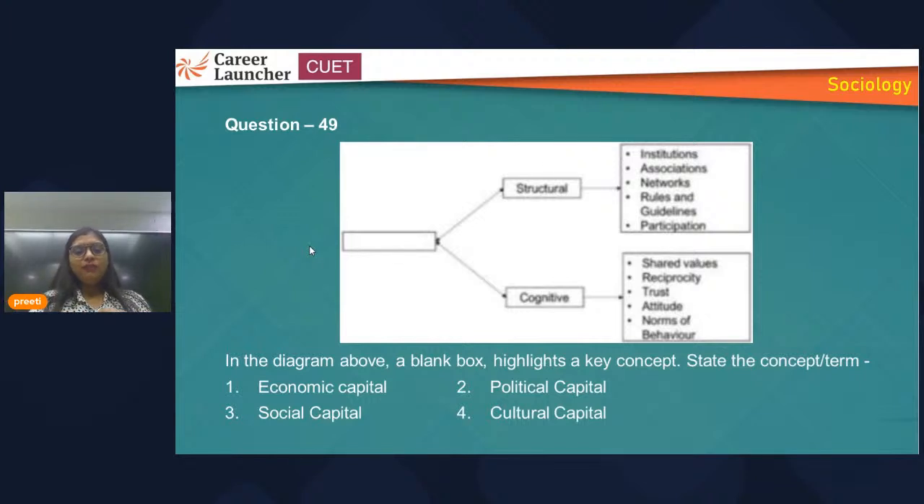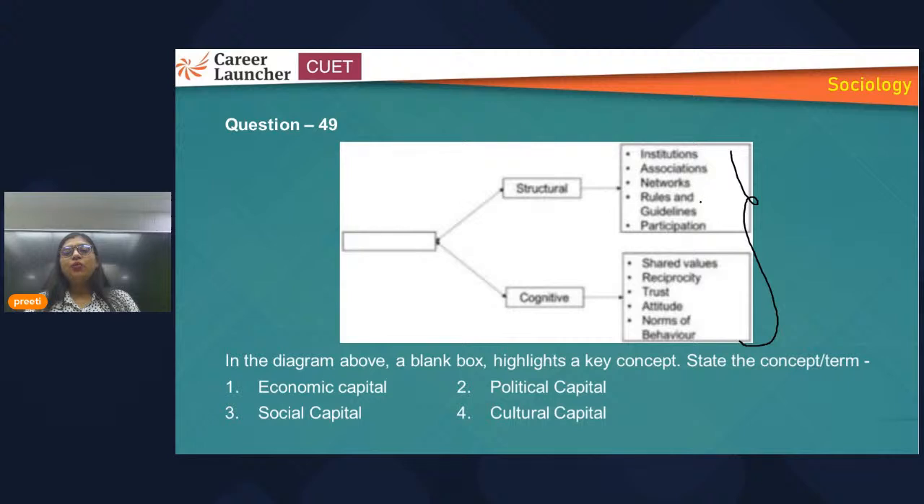So just look at the options: economic capital, political capital, social capital, and cultural capital. The capitals mentioned in the chapter are 3 types: economic, political, and social. Cultural is not there, so you can phase it out. You are left with three: economic, political, and social. Just look at the structural and cognitive details they have mentioned. On that basis, you can have a basic understanding of what capital they are asking.